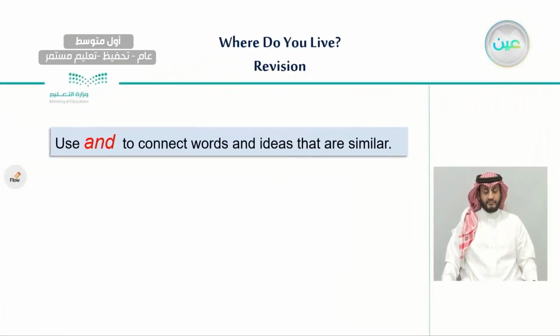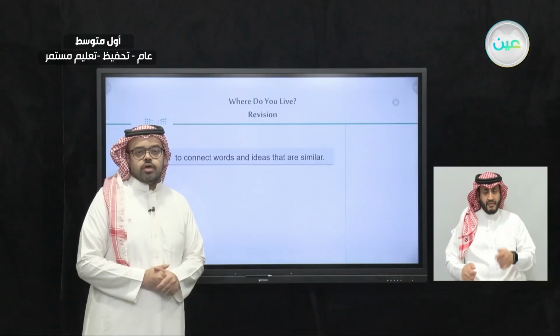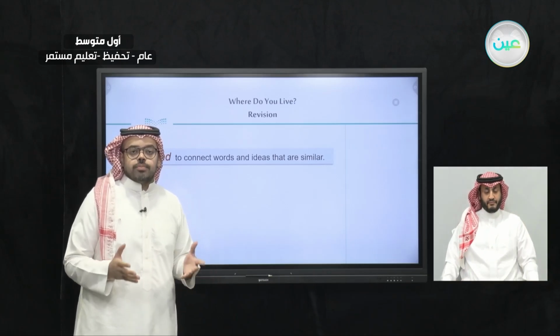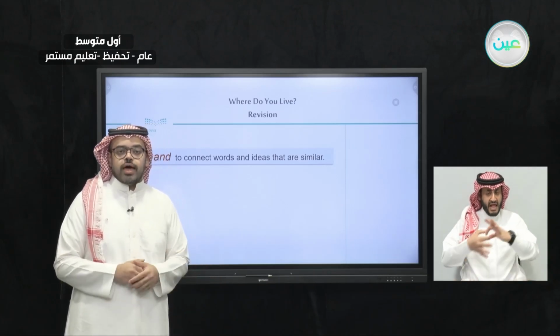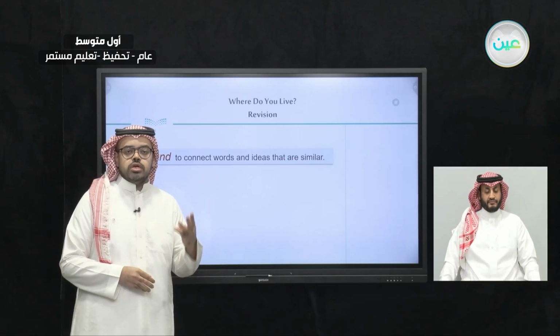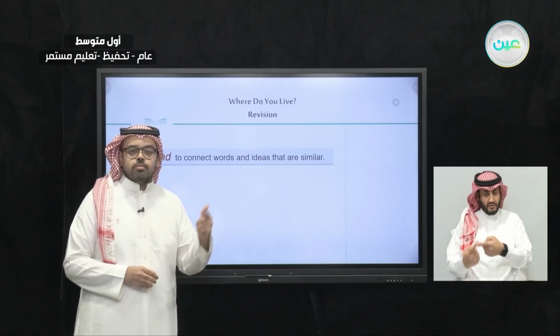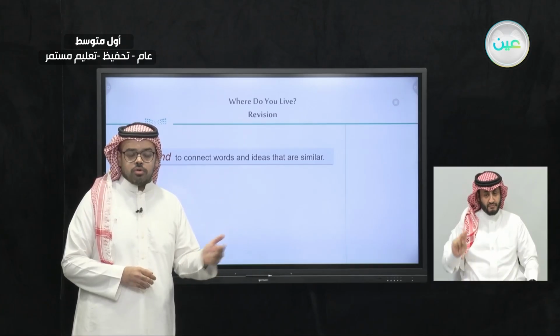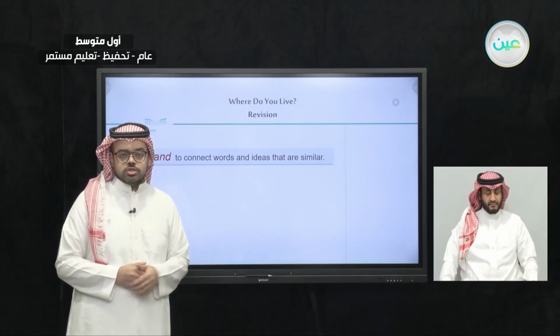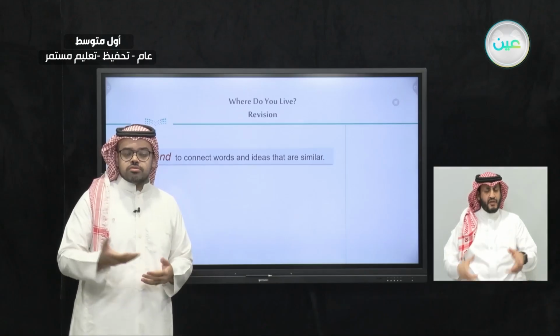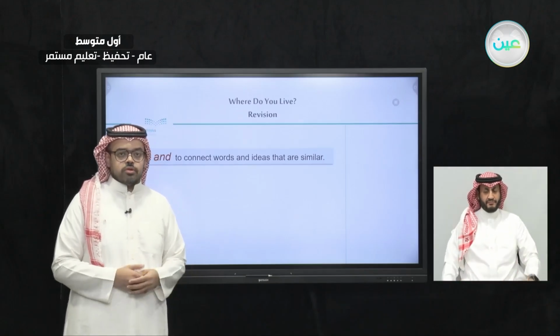Just before we start, a quick reminder of our last lesson. If you remember, in our last lesson, we talked about the conjunction words. And we said that we have 3 types of conjunctions. We have and, but, and or. So these 3 conjunctions, we used them in the last lesson and we gave some examples. Let's remind ourselves with those examples.